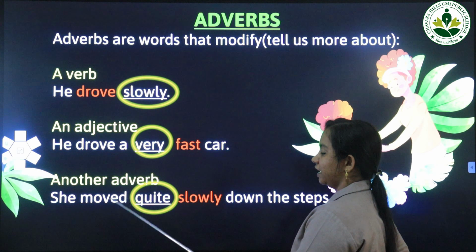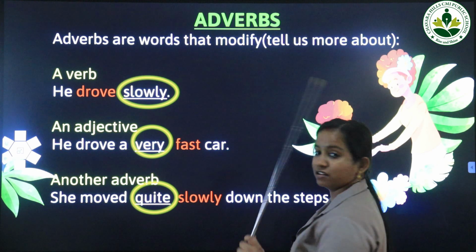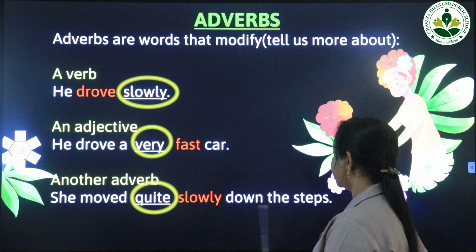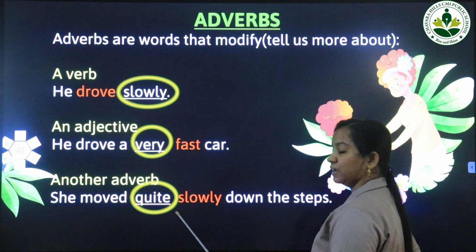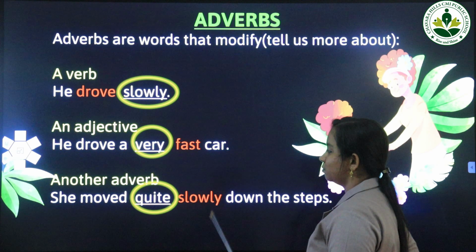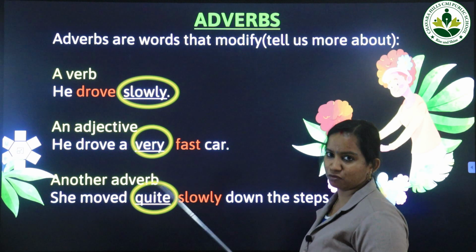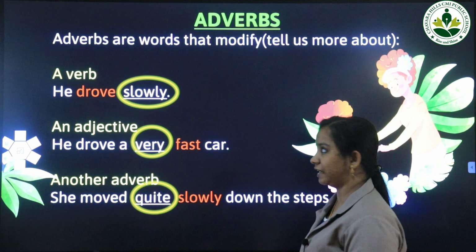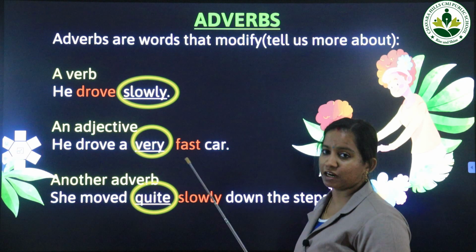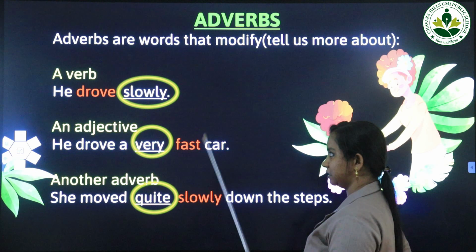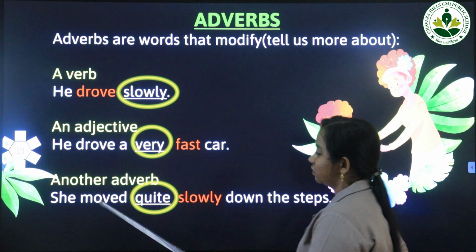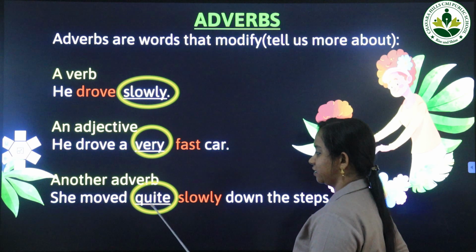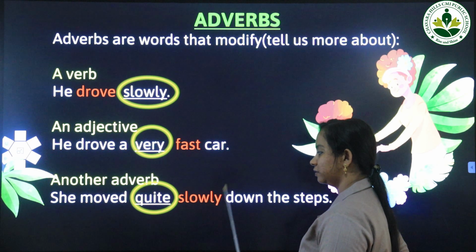An adverb can also modify another adverb in a sentence. Just see, she moved quite slowly down the steps. Slowly is the adverb. Most adverbs end with ly, and there are some other adverbs like very which do not end with the letters ly. She moved quite slowly. Here quite is another adverb which modifies the adverb slowly.